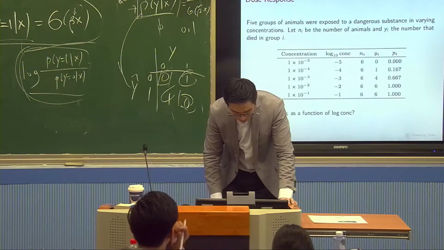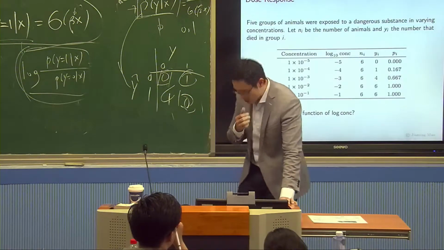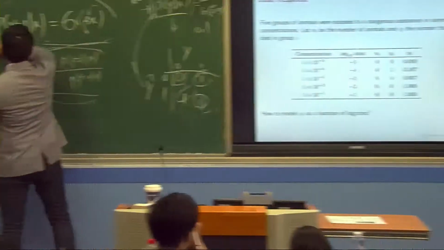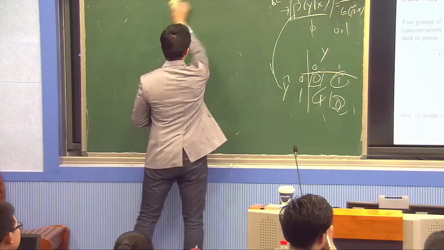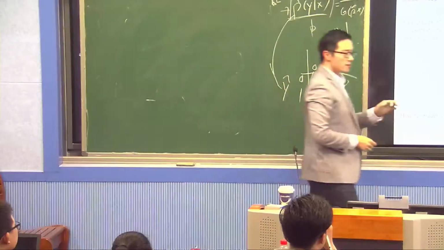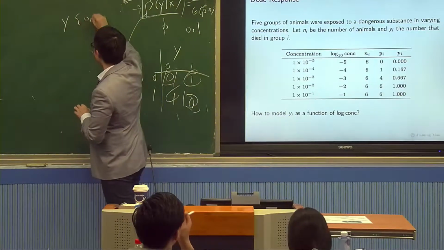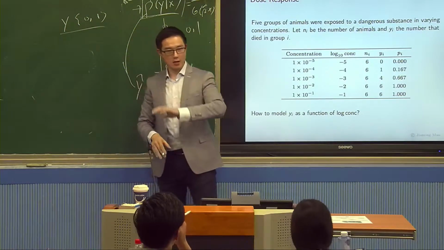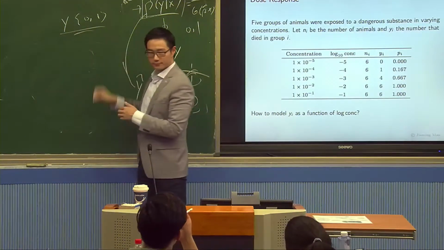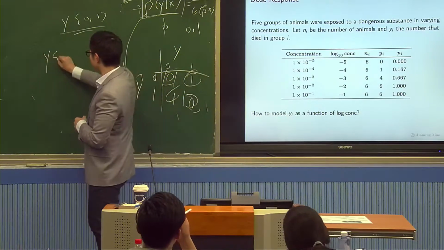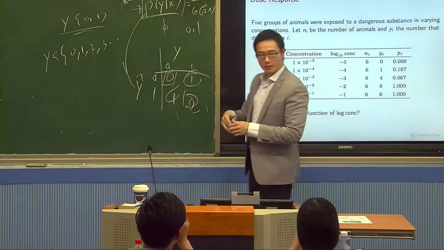Okay, so our next problem is this. Now, it turns out that I've introduced logistic regression as a way to deal with y belonging to 0, 1, right? Binary classification. That's how we introduced logistic regression. It turns out that logistic regression can deal with not only this kind of y, but can also deal with y like this: 0, 1, 2, 3, many values. Now, in a particular setting, not always, but in particular.